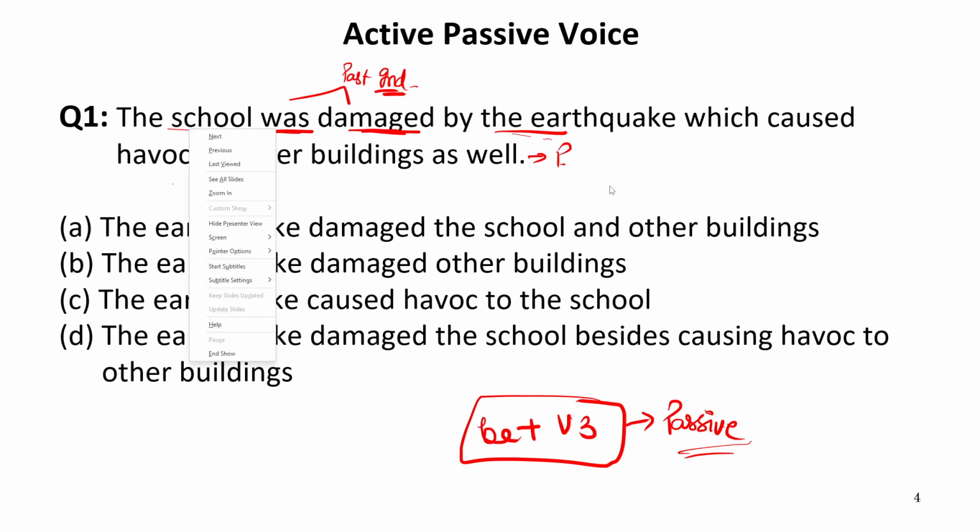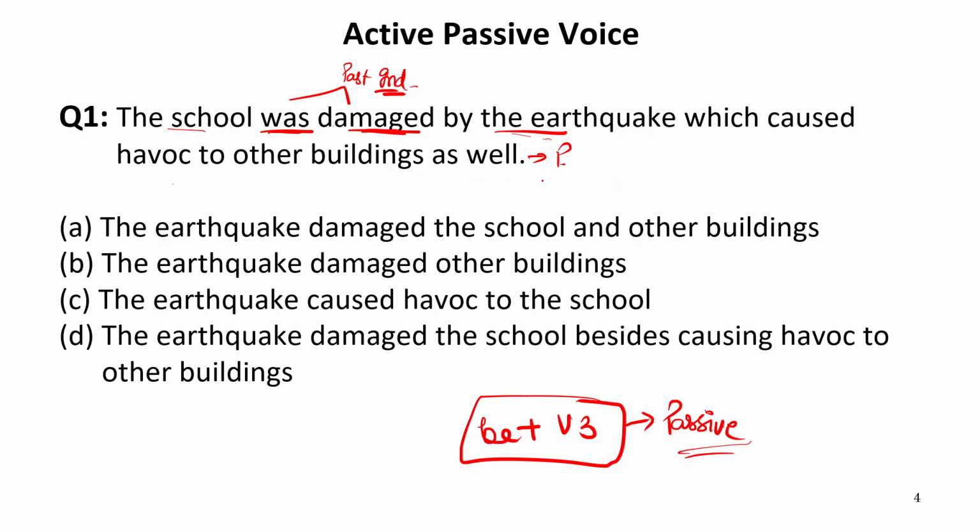Now the remaining part is which caused havoc to other buildings as well. So this which caused havoc to other buildings as well will be converted into active voice, including this word havoc. Now let us see the options first. The earthquake damaged the school and other buildings. So the sentence is given in past indefinite tense. The earthquake damaged other buildings. This is also in past indefinite tense.